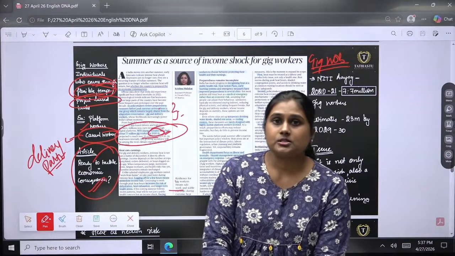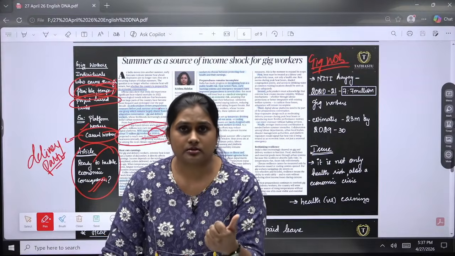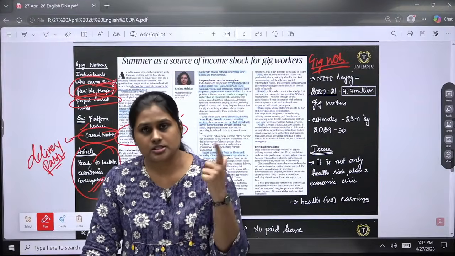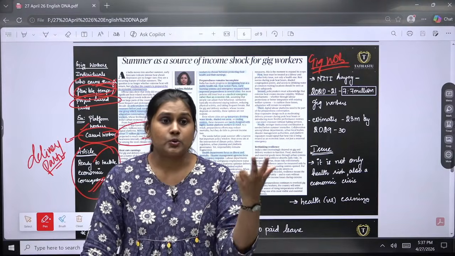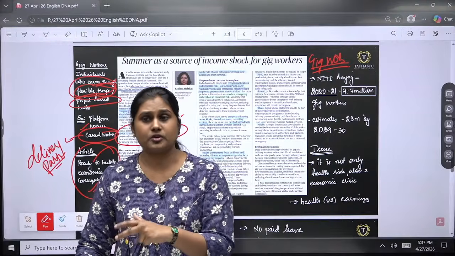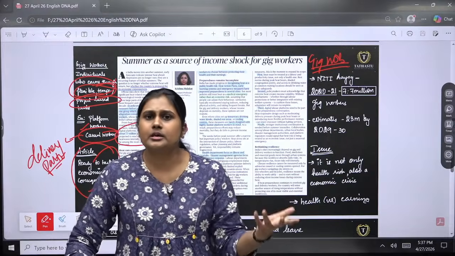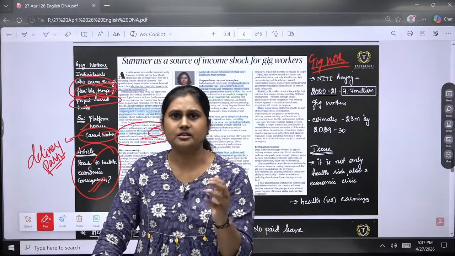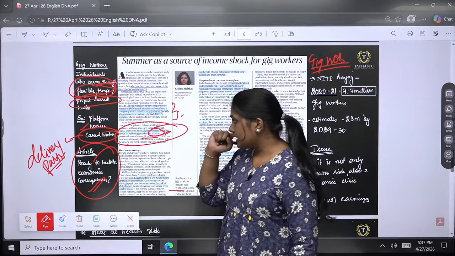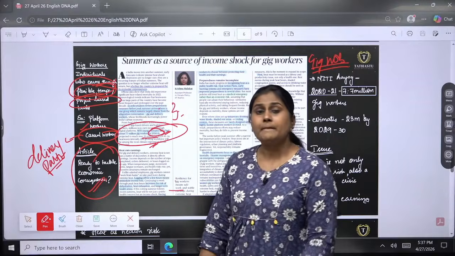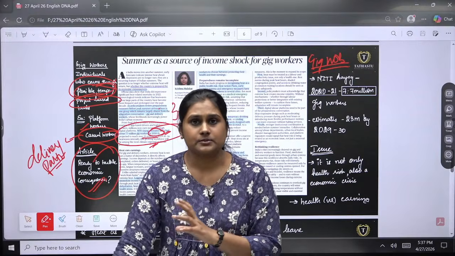Okay? So it is not a small number, it is a vast number. Students who are studying in college, post their college, they are coming for these works. And people who are working in the day shift, they are going for these gig worker based jobs for additional income, because there is no particular time, right? According to your flexibility you can go for it. So these are the areas where the majority of the youth and labor are nowadays working, these gig worker based things, right?